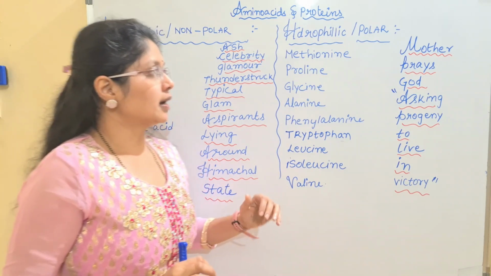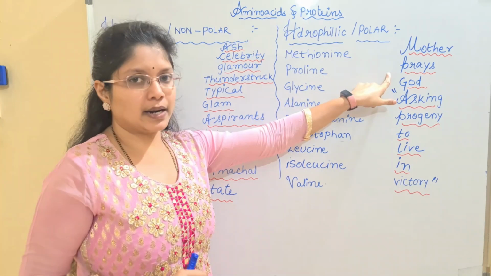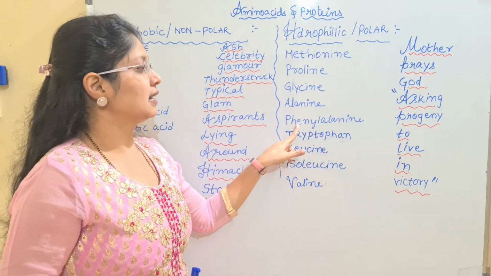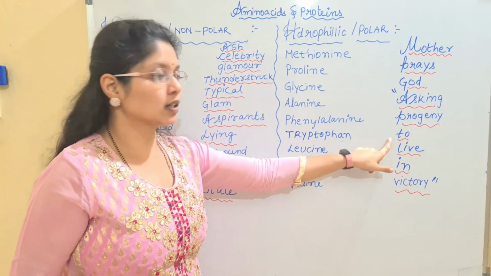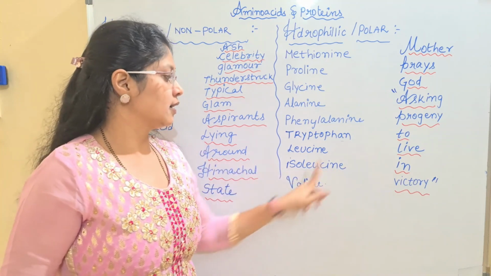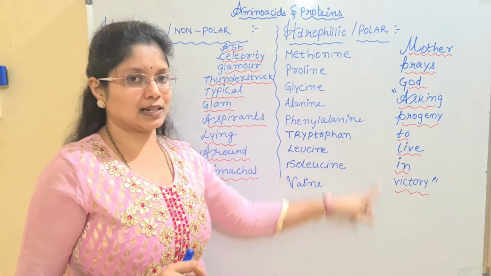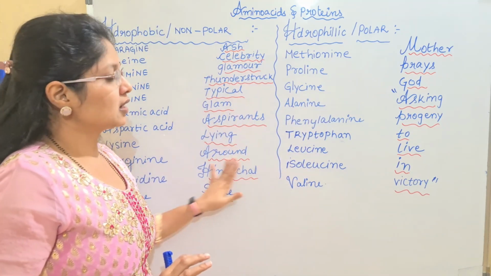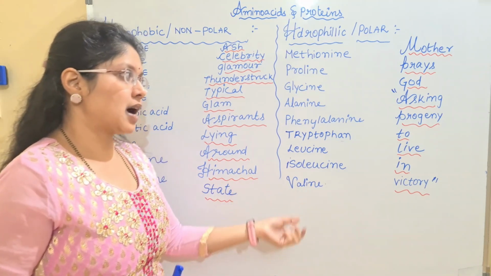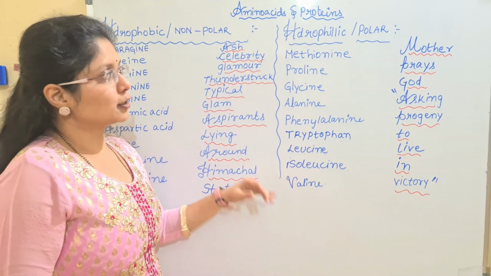If you look at the mnemonic, methionine matches with mother, proline with prays, glycine with God, alanine with asking, phenylalanine with progeny, tryptophan with to, leucine with live, isoleucine with in, valine with victory. Mainly here I have matched only the first letter. Why? Because we have given a clear demarcation for the non-polar group, and hence I have matched only the first letter. So this is regarding the list of amino acids under the polar category.